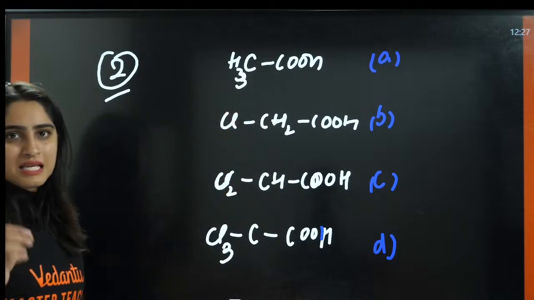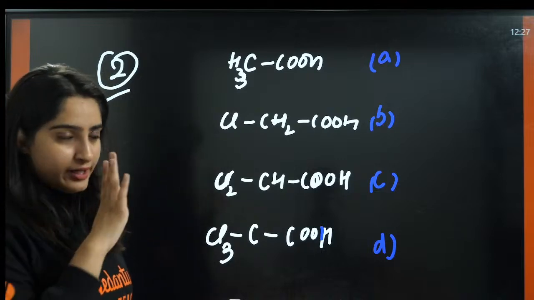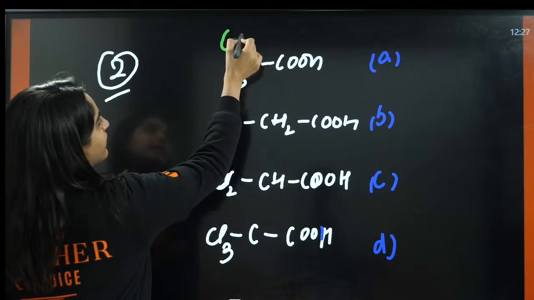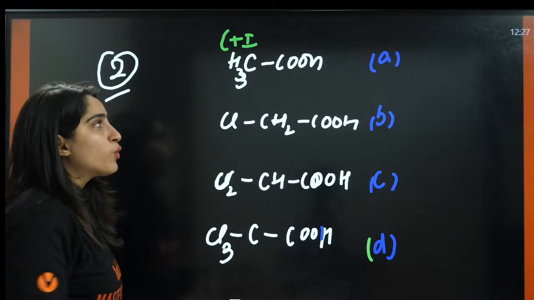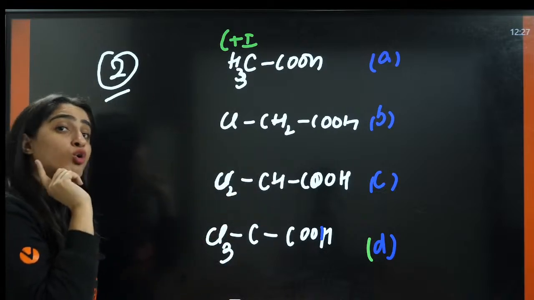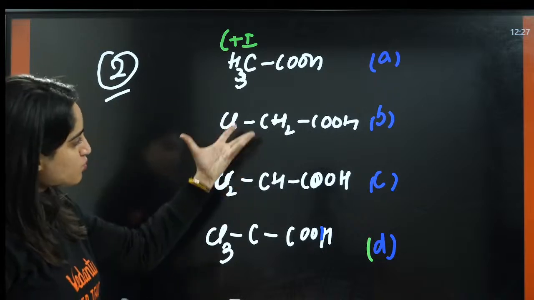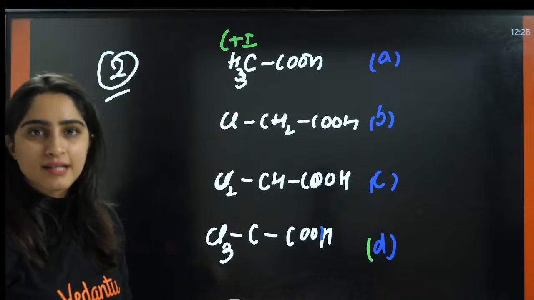Now you all know Cl is an electron withdrawing group. It has electronegativity. So CH3 will donate electrons with a plus I effect. Now, if we substitute one hydrogen atom with chlorine, this chlorine is electronegative. It will pull the electrons. This will decrease the plus I effect of the alkyl group.